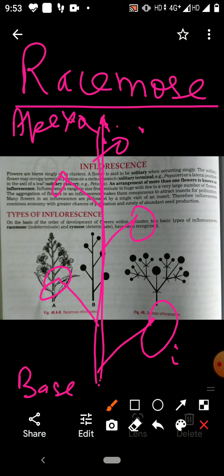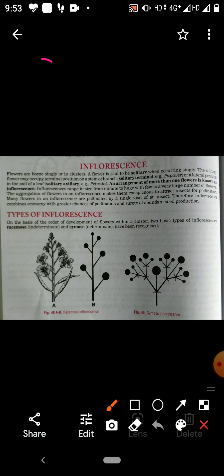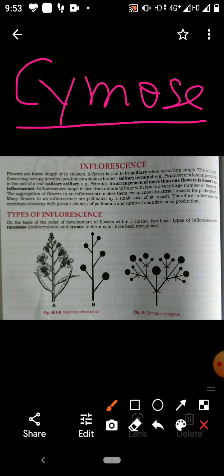And the other one is cymose. In the cymose, what is it? The growth of main axis is terminated. It means the development of the first flower limits the apical growth. This is the floral axis, and first flower develops at the apex of it. Then due to this, growth of this main axis will stop. And now this flower is the oldest.